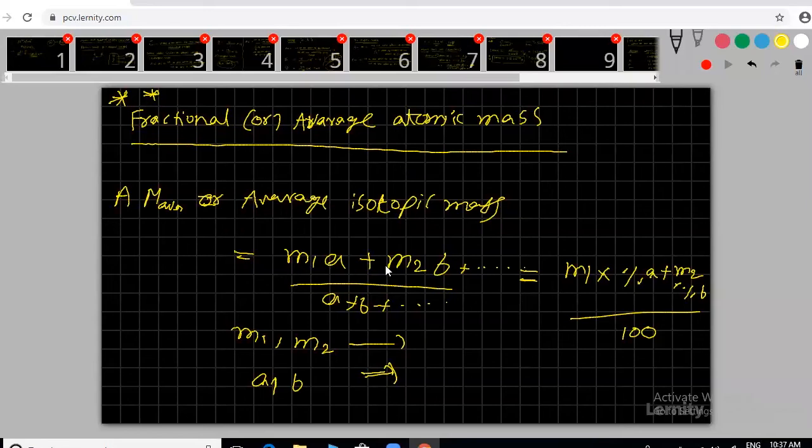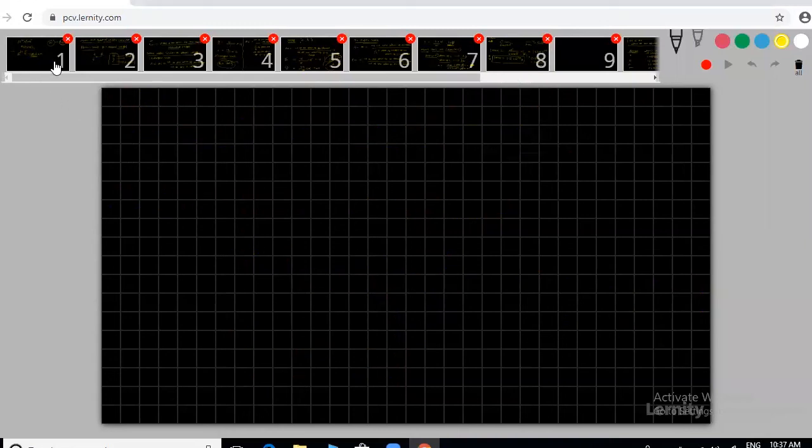m1 into a plus m2 into b by a plus b. Same here: m1 into percentage of a plus m2 into percentage of b by 100, if they are given fractions or percentages. Clear? A and b are the fractions. How much? That word also we will discuss very clearly. We'll discuss it. Don't worry.